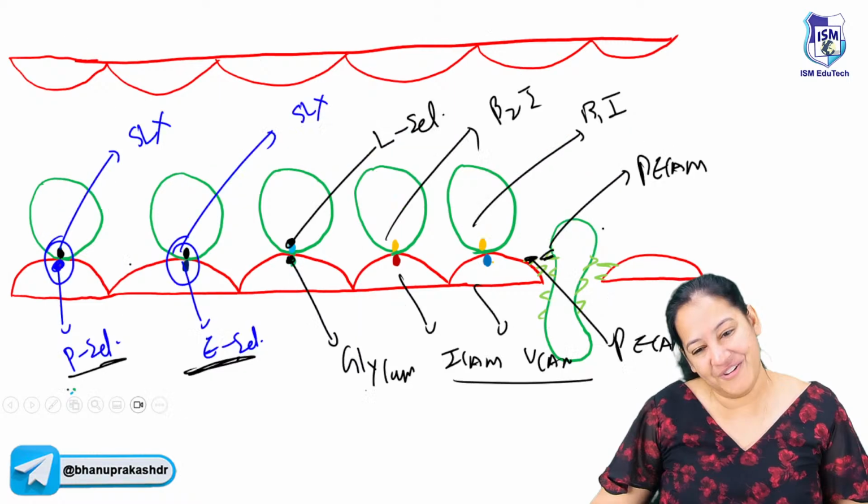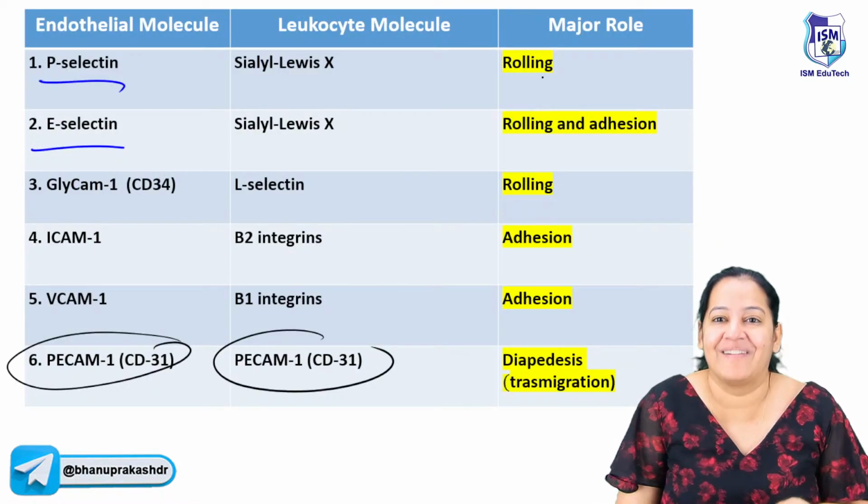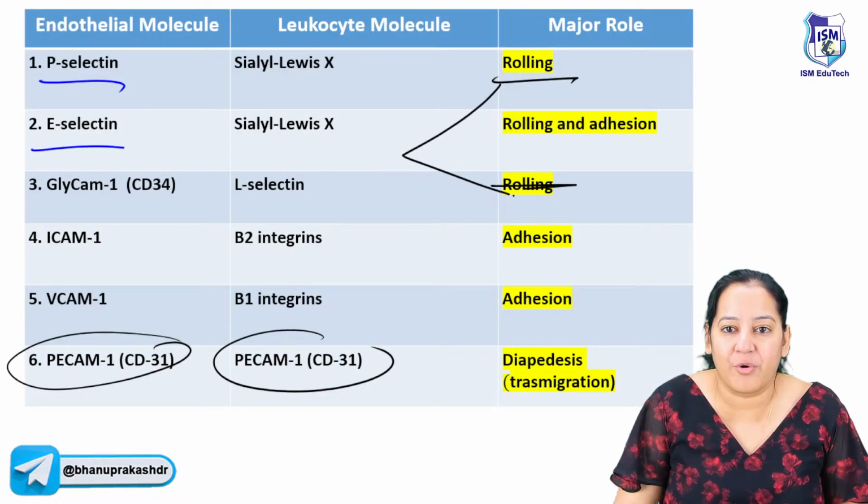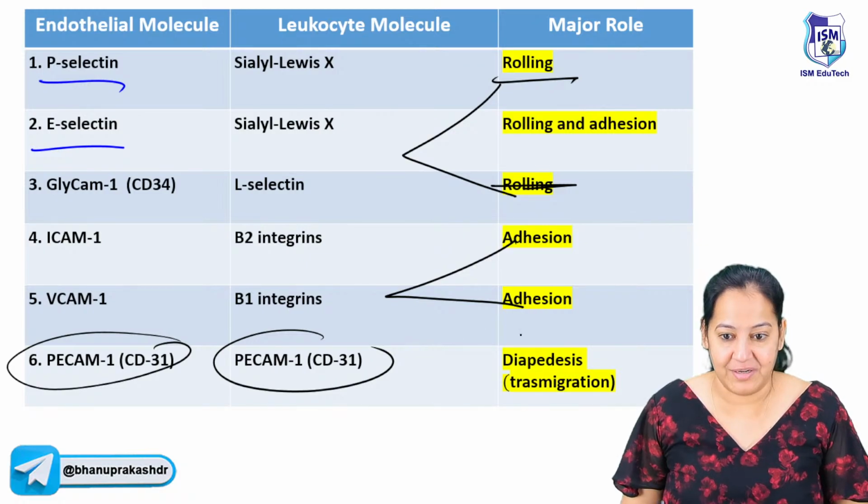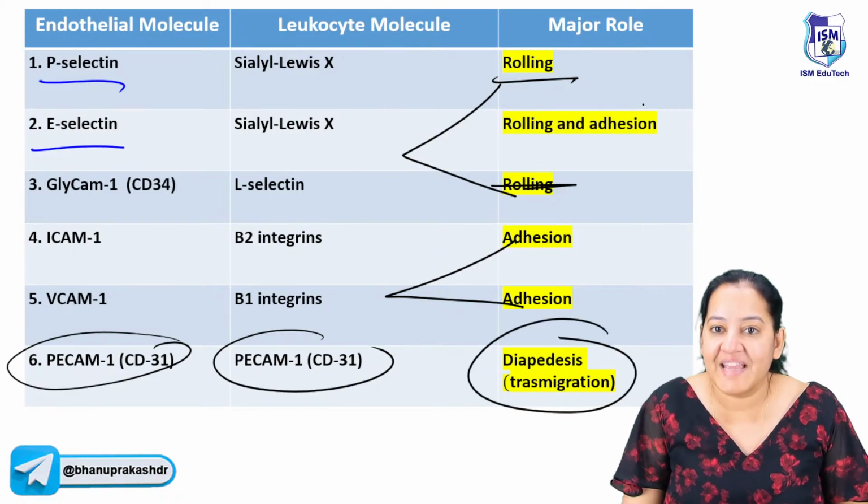How many of you got it? Say now. The same thing is written: the first and the third pair is for rolling, the fourth and fifth for adhesion, the last one is for diapedesis. But the second pair is for both.